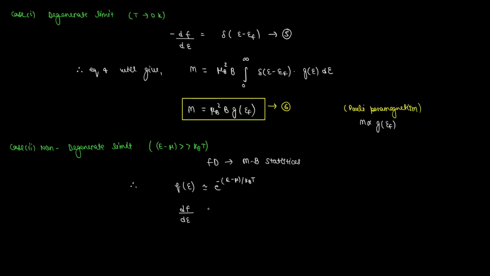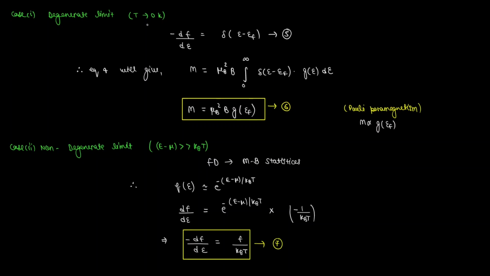And if we take the derivative of this, we will get the same function times minus 1 by kBT. So therefore, the negative derivative of the Fermi distribution function in this non-degenerate limit will be equal to f divided by kBT.